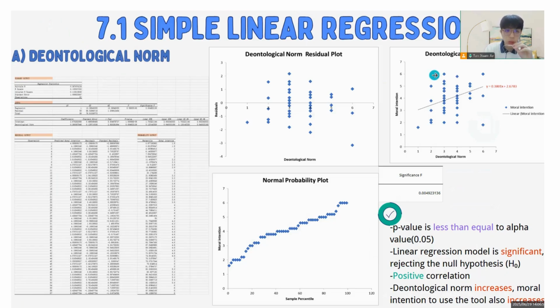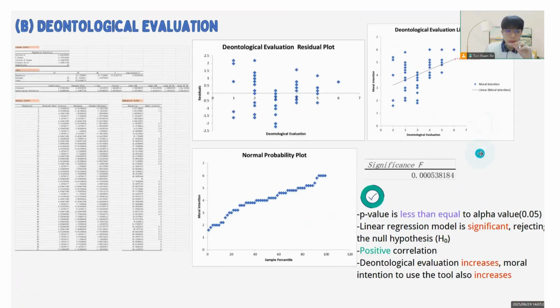First we look at the deontological norm. The p-value of it is 0.004. This means that the p-value is less than the alpha value, so the linear regression model is significant and rejected the null hypothesis. It proves that they have a positive correlation between the deontological norm and the moral intention. When the deontological norm is increased, the moral intention to use the tool is also increased. The second independent variable is deontological evaluation. The p-value of deontological evaluation is 0.00005.